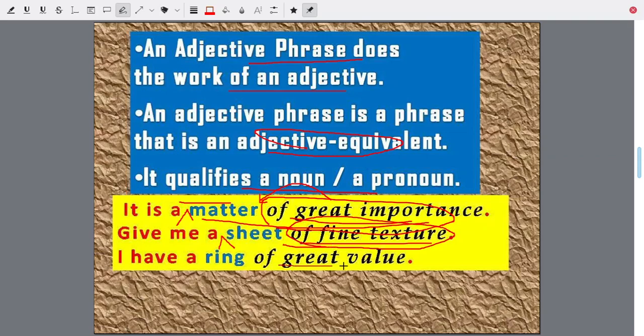I have a ring of great value. You can say I have a valuable ring. So valuable would be an adjective. So I have a ring of great value, of great value qualifies the word ring. Of great value is an adjective equivalent qualifying the noun ring. So it is an adjective equivalent, but it is a phrase, so it's called an adjective phrase.